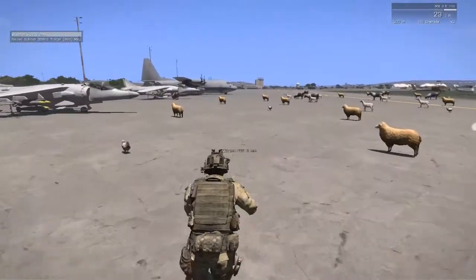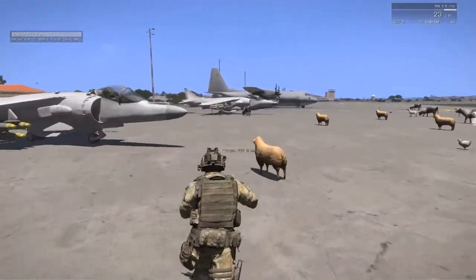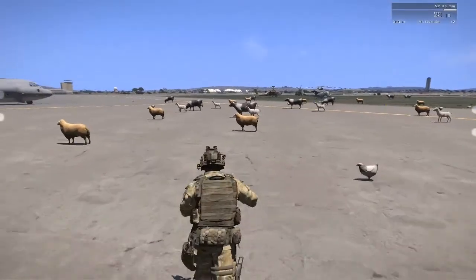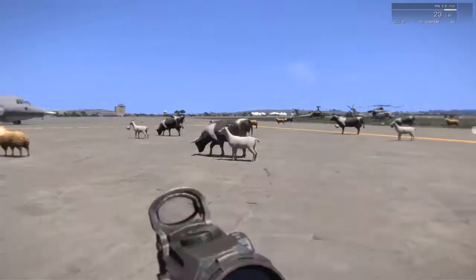Sheep. Playable as sheep, chicken, cow, dog, goat.